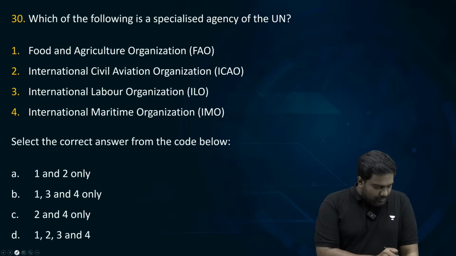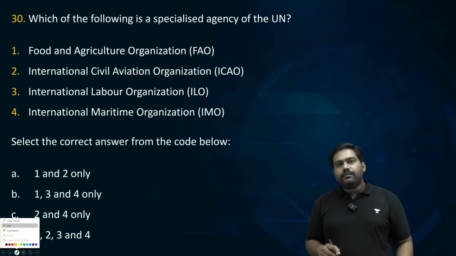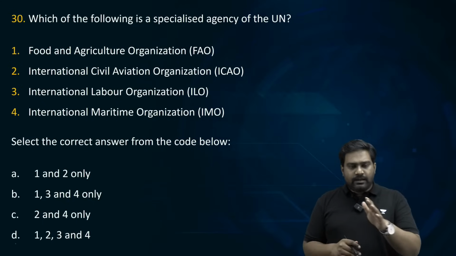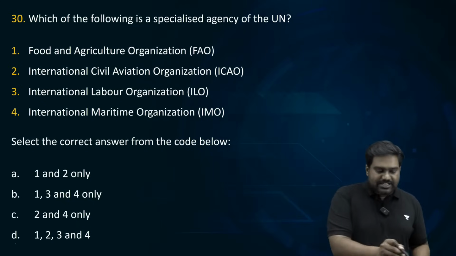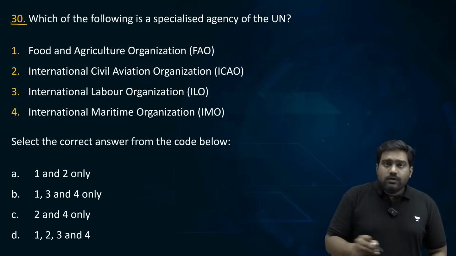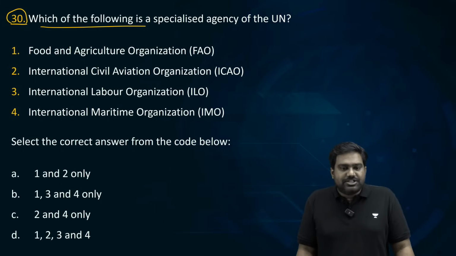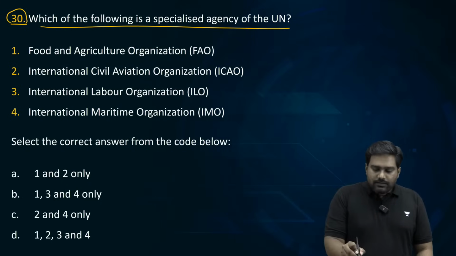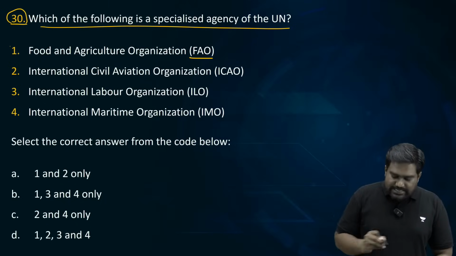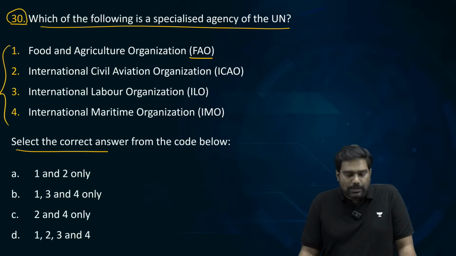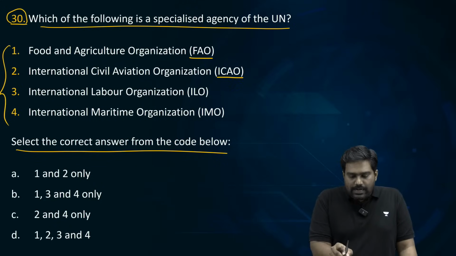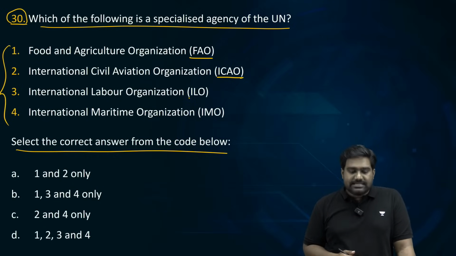Now, let me give you a related question. This is related to it, and then we'll discuss more about specialized agencies. Question number 30. Which of the following is a specialized agency of the UN? We have 4 options. Select the answer from the code given below. FAO, ICAO, International Civil Aviation Organization, International Labour Organization, International Maritime Organization.